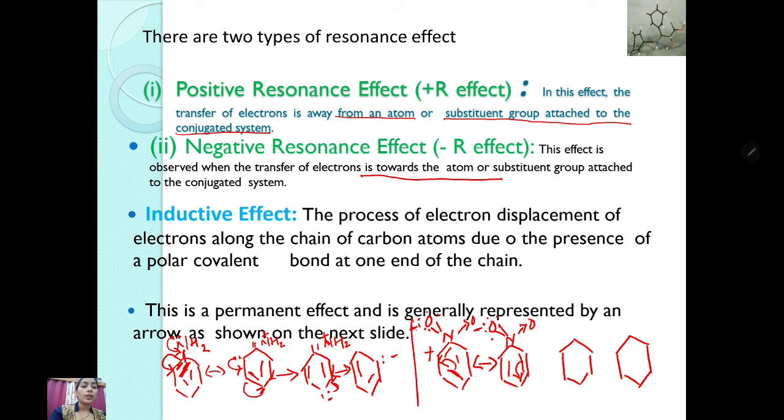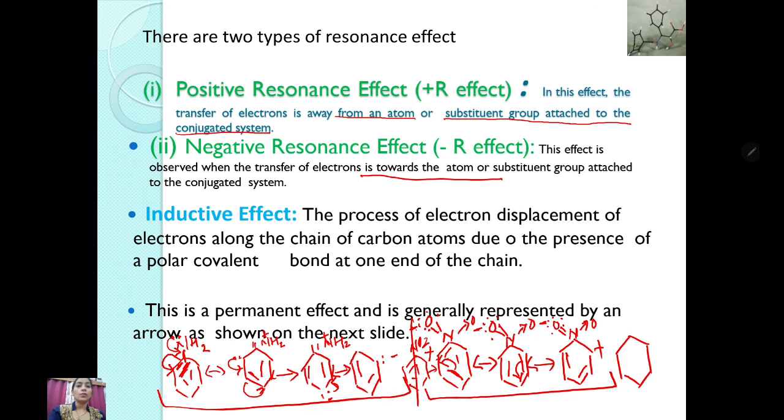this bond will break and electron will come to this position, and there will be the plus charge because of the donation of electron. In third stage, this was the first stage where benzene nitro group is attached. This is the second position, this is third position, this is the fourth position. With the positive charge. This is showing the negative resonance effect. This is showing the positive resonance effect.